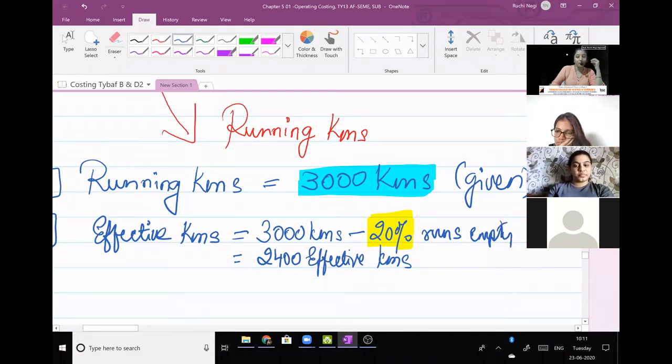Okay? It is saying 20% it runs empty. Now just remember one thing. I'll just give an example. Say while going the vehicle is fully loaded, मतलब भर के जा रहा है. And while coming in the return journey, the vehicle is not fully loaded. It is only 20%. It is say 80% or 70% loaded.